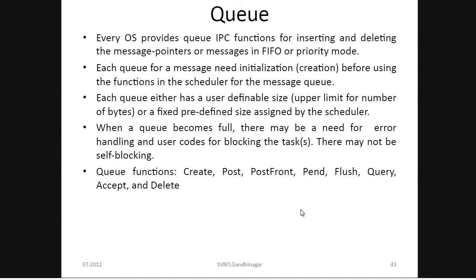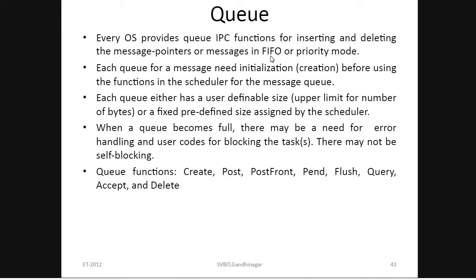So the next one is the queue, which is also another method. In a signal we have 1 or 2 bytes of data; here we have message pointers. In the OS-provided queues, IPC functions insert and delete the message pointers or messages in FIFO or priority order.